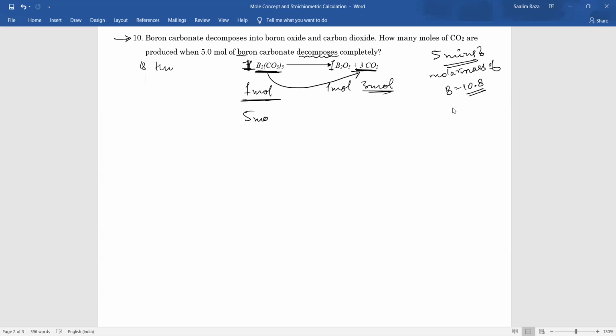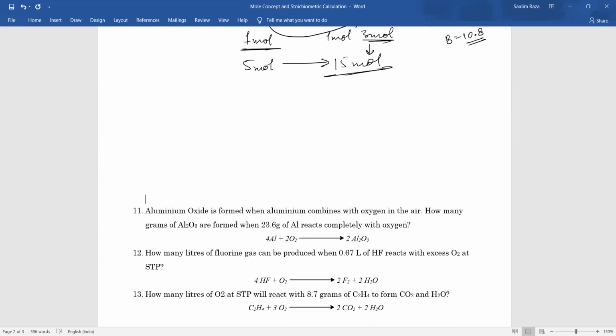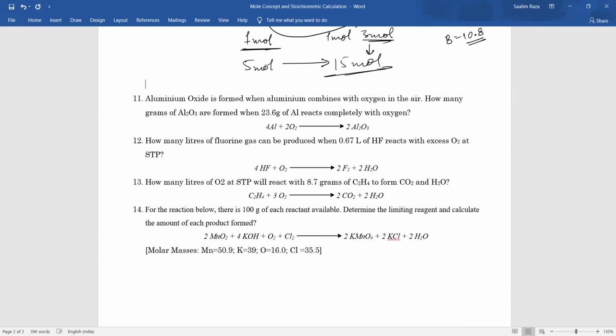So from 5 mole you will get how much, Hamza? From 5 mole you will get 15. It was that easy. Now tell me, did we even need to lift the hand, lift the pen? Did we even need to use the pen? No, na? Okay. Don't worry, it is fine.